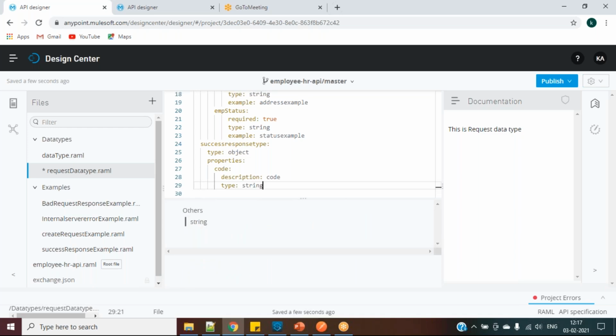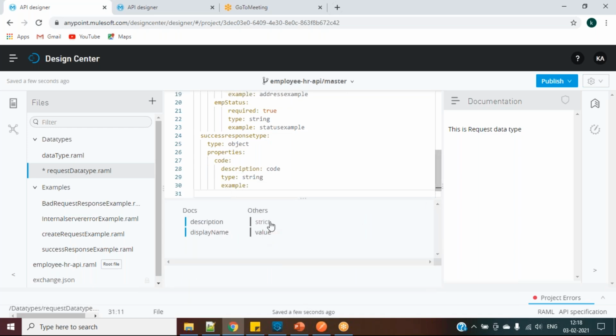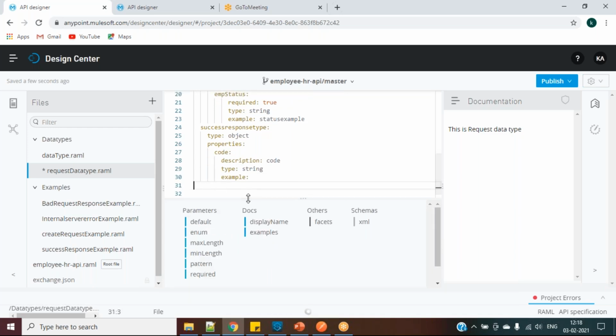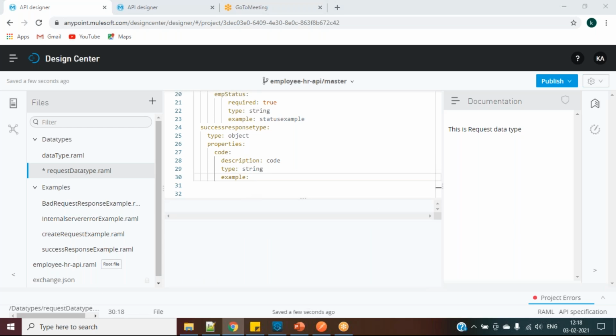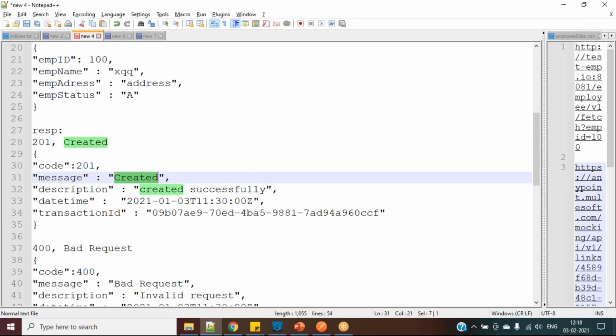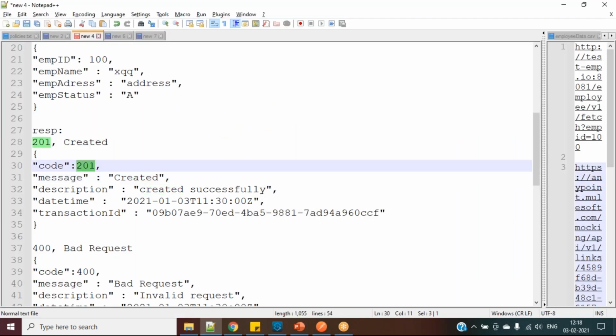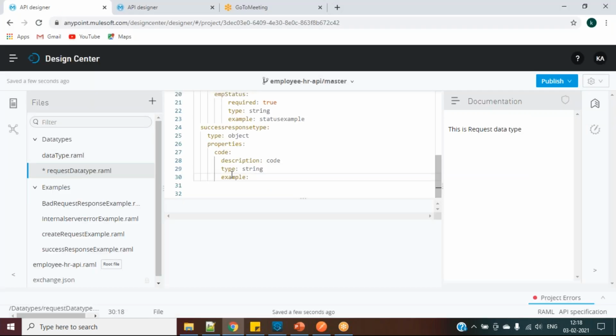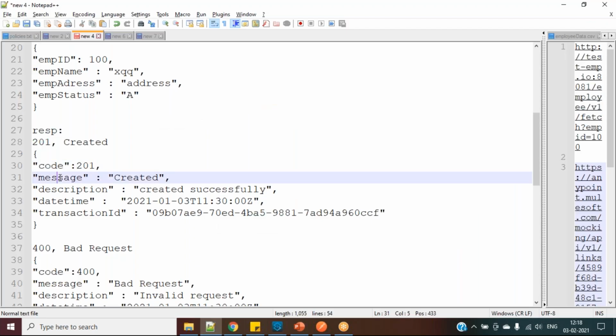So string, and I will give example. Let's say created. Oh, sorry, 201 is my example. Integer. Okay, it is coming here. Integer. And in a similar way, I will have code, message.